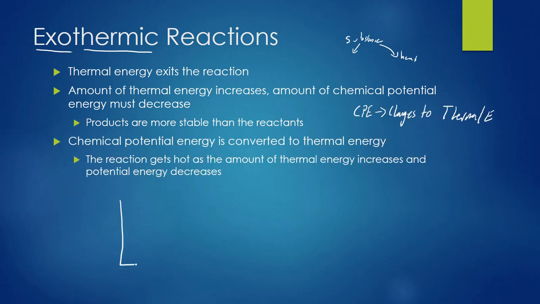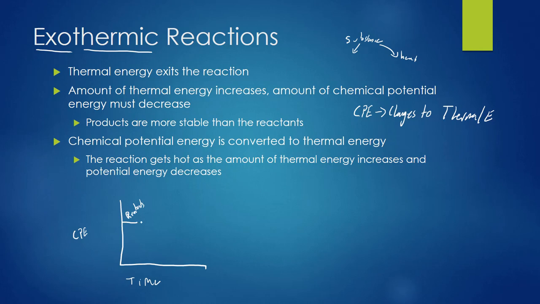Let's look at a chemical potential energy graph. This is chemical potential energy. This is time. So at the beginning, we have the total amount of chemical potential energy of all of our reactants, right? This is before the reaction occurs. They could change, but right now they're fairly stable because they're not in their transition state.